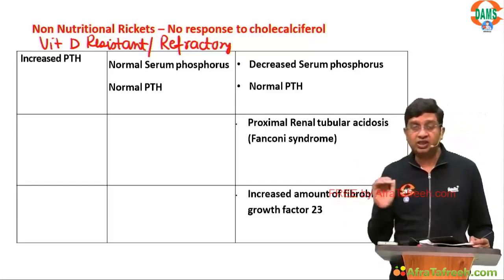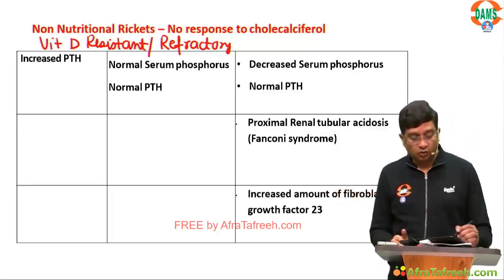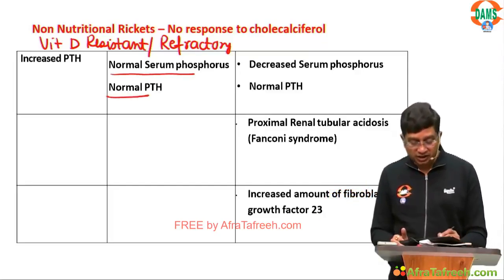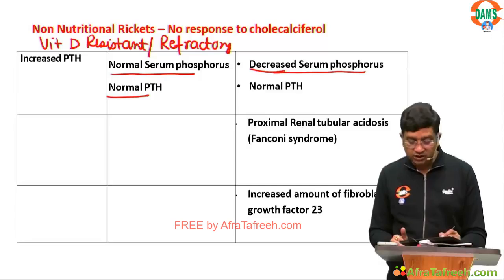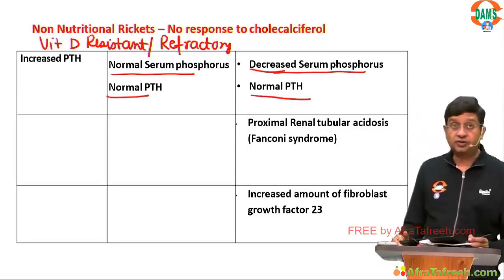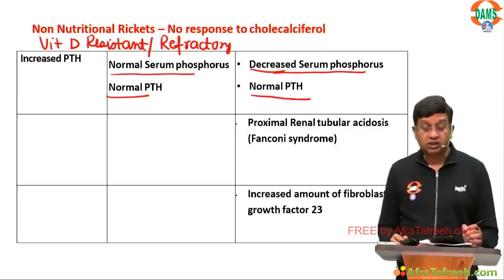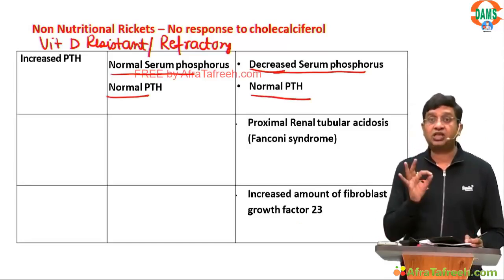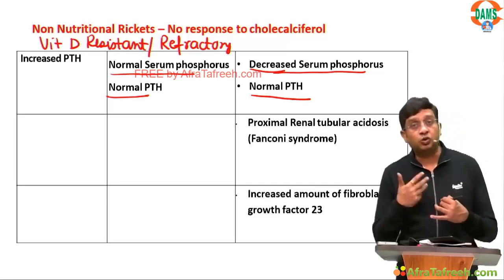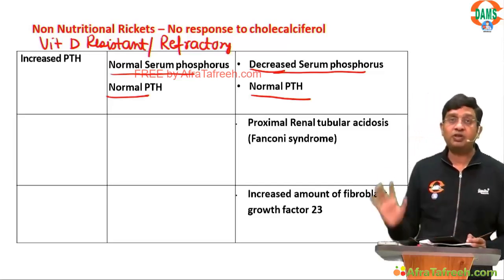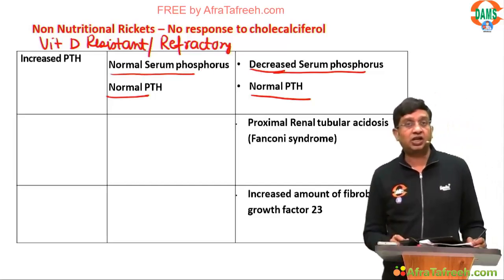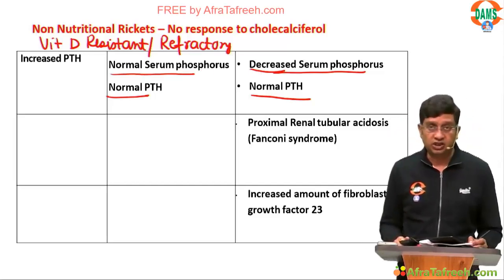On one side there is increased PTH, on one side there is normal serum phosphorus and normal PTH, here it is decreased serum phosphorus and normal PTH. Now what do you mean by refractory rickets? Refractory rickets simply means it cannot be corrected by giving cholecalciferol. It does not mean that it cannot be corrected at all.